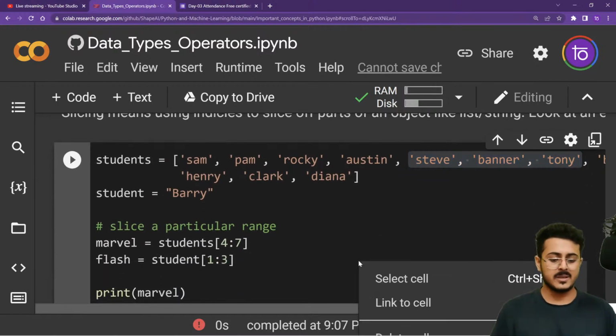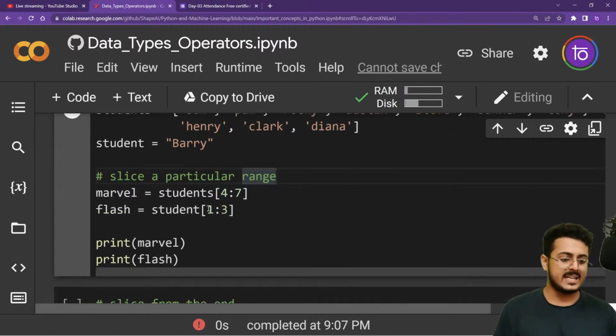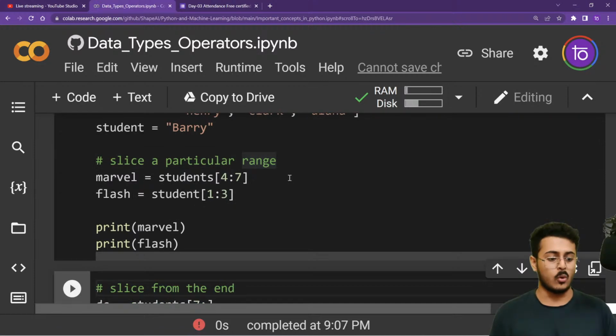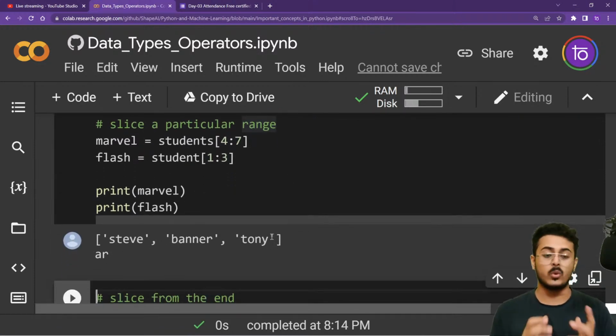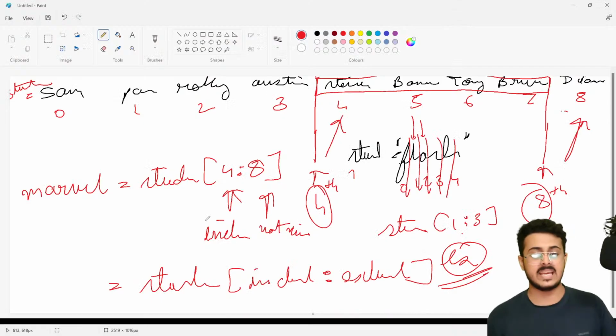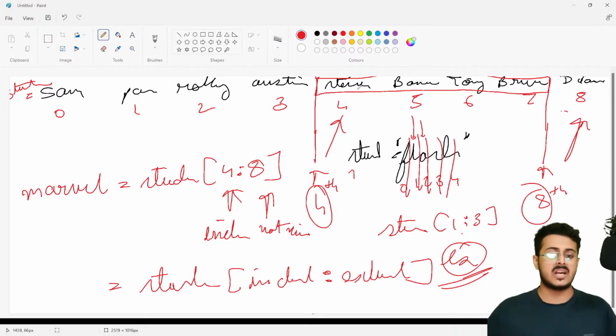So I'm running this particular line of code. For Barry, it is 1:3, so we will be getting AR, that is 1 and 2. You're able to get Steve, Banner, and Tony as your output, and you're getting AR from your student string as well. Now, what if you want to go up till the very end? Somebody asked that, if I want to start from Steve and go up till the very end itself. Let me just remove everything.